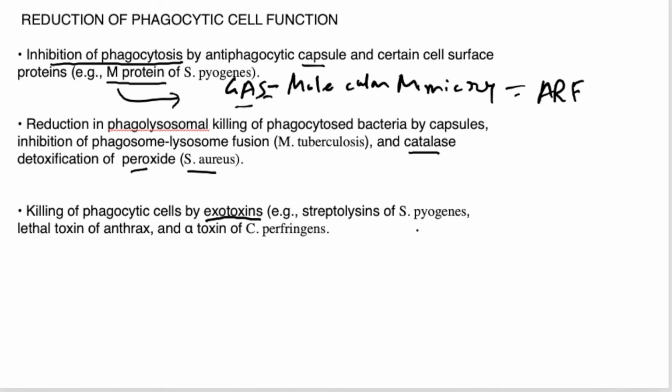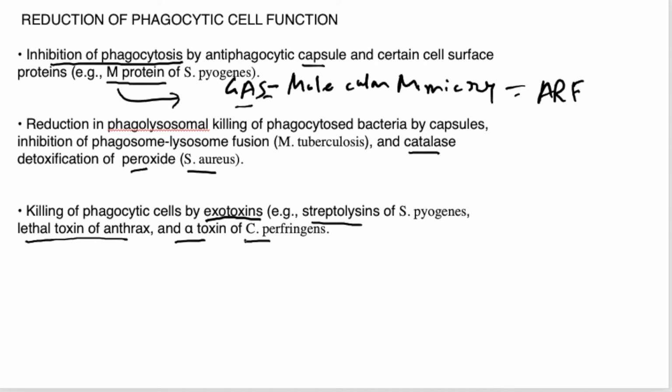Some exotoxins are streptolysins of Streptococcus pyogenes, lethal toxin of Bacillus anthracis, and alpha toxin of Clostridium perfringens. I guess it is a super antigen. Well, we will see later on. So alpha, sorry, not super antigen.